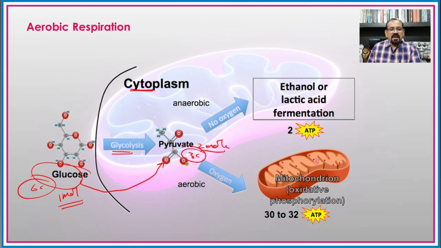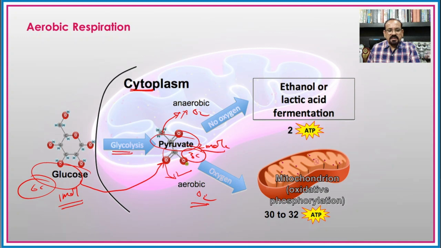And after the formation of this pyruvic acid, depending upon the presence and absence of oxygen, there is aerobic and anaerobic respiration. If oxygen is present, there will be aerobic respiration, and if oxygen is absent, then there will be anaerobic respiration.